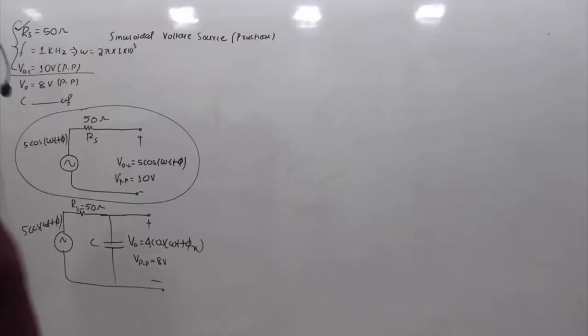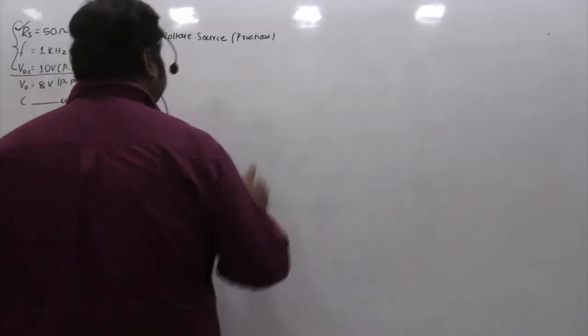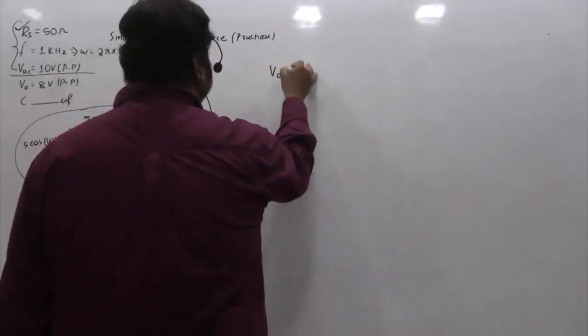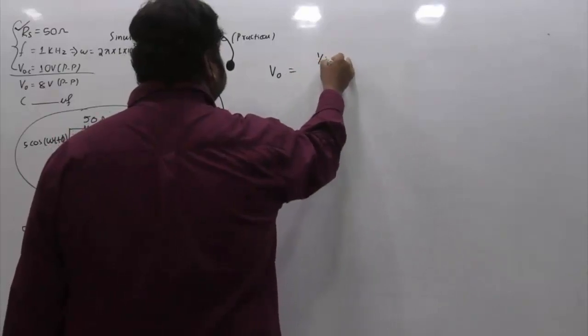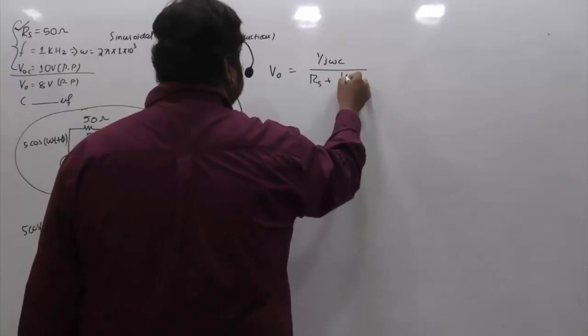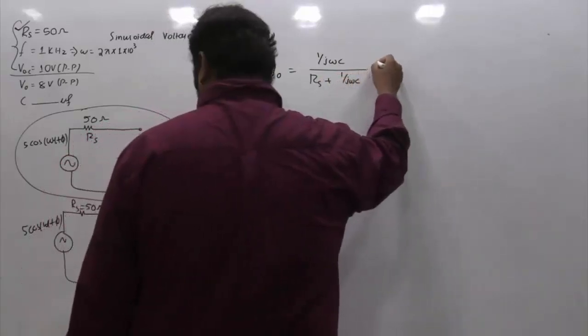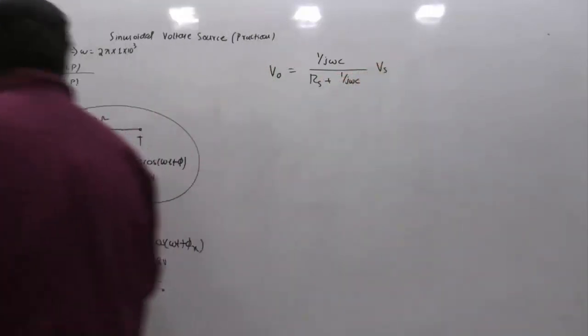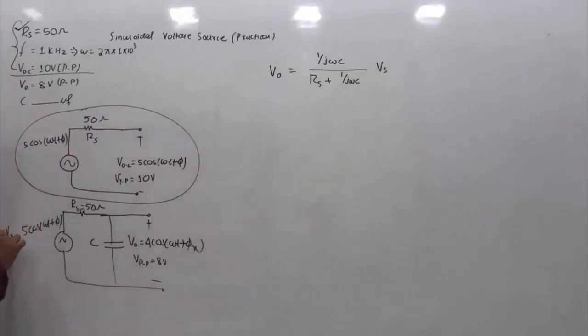If I ask you to write the expression of V naught, then V naught equals 1 by j omega C divided by Rs plus 1 by j omega C, multiplied by the source voltage Vs of t.